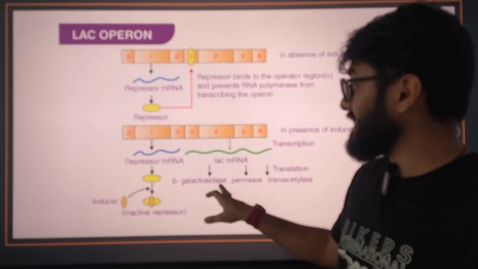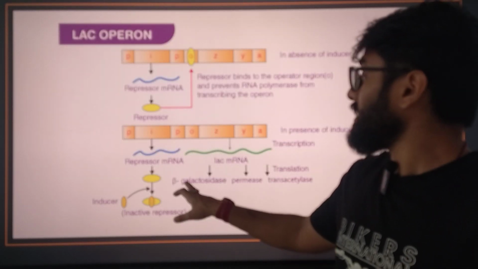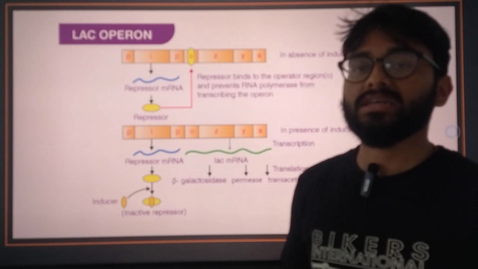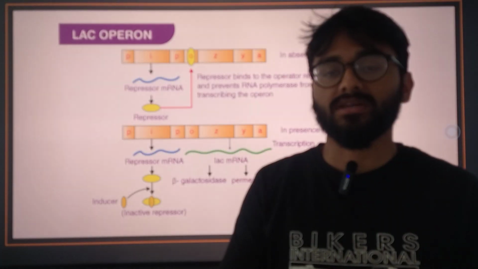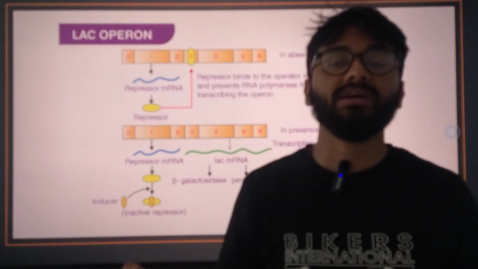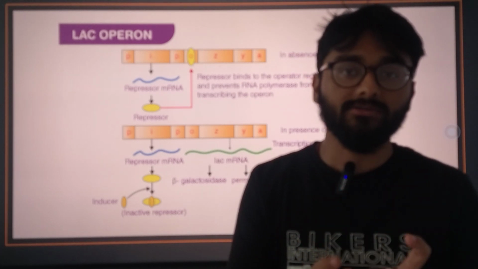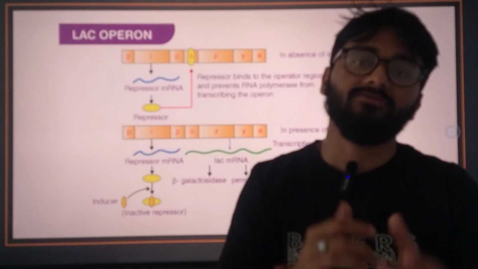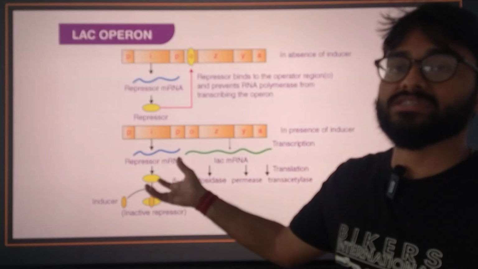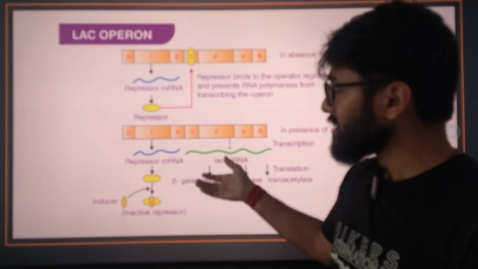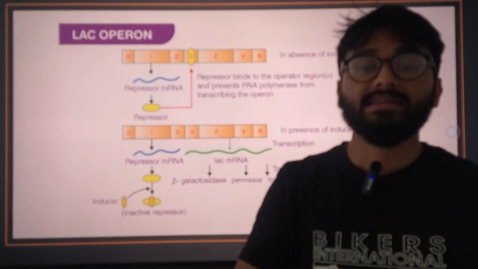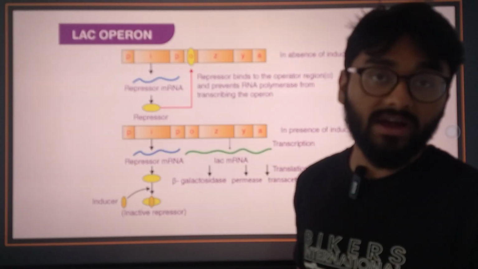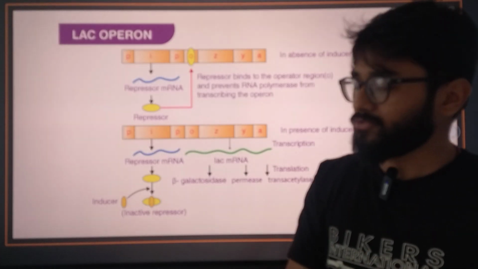Remember that ase types of compounds are mostly responsible for breaking heavier molecules into smaller, simpler fragments. So beta galactosidase basically converts lactose into glucose. Why? Because this is also required for the process to stop. We'll come to it.